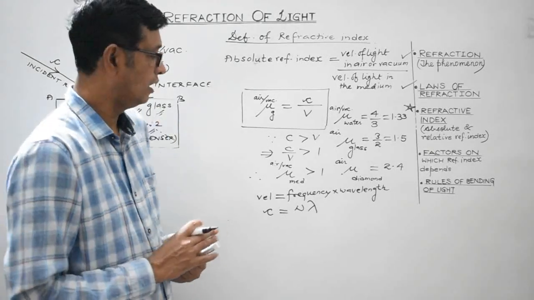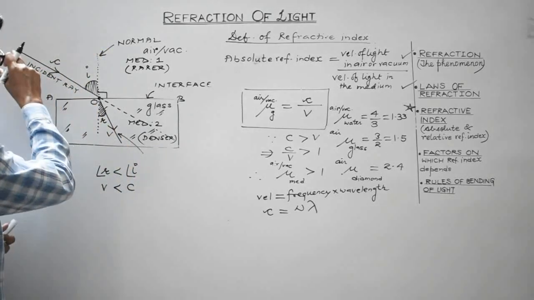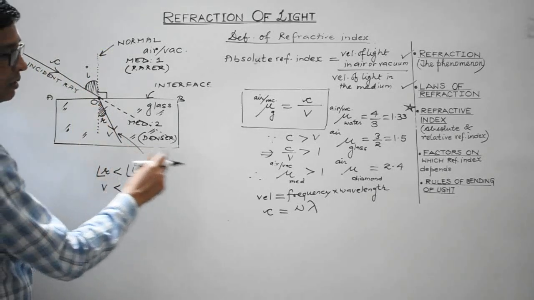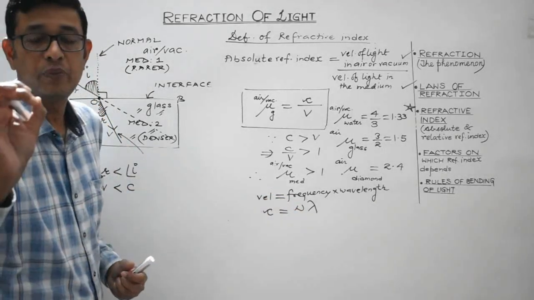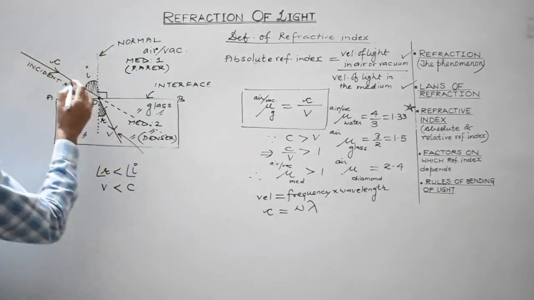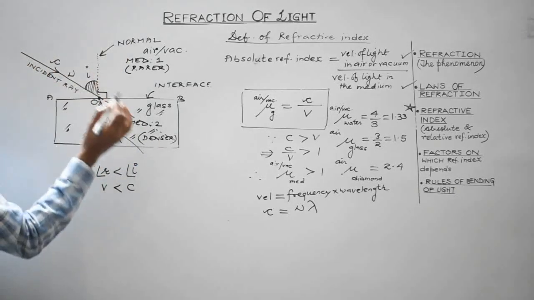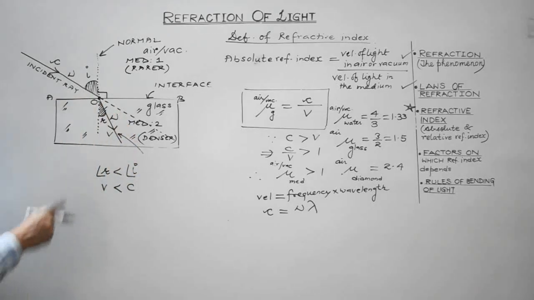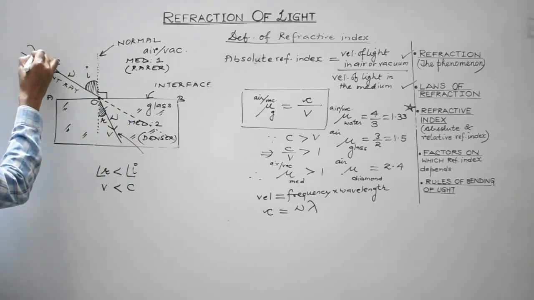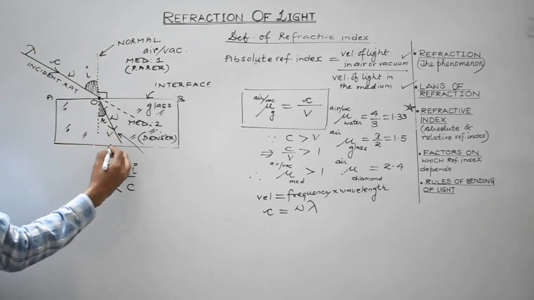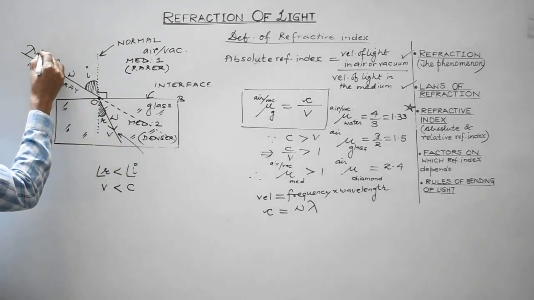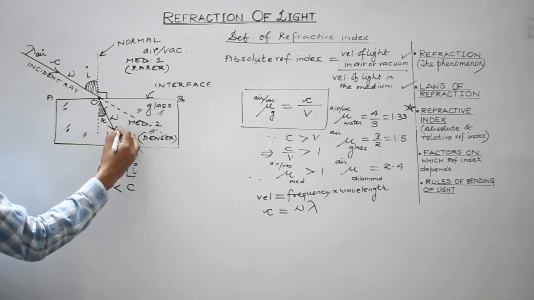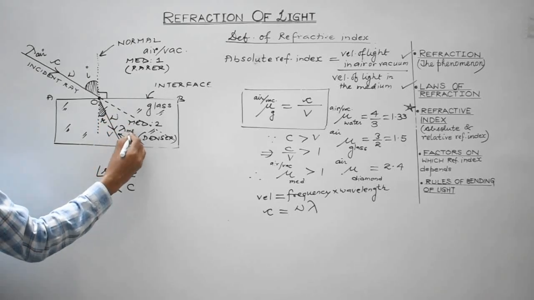Energy is conserved. So what I mean to say is that even when light travels from one medium to another medium, it is the frequency which remains constant. So frequency of the incident ray or the frequency of the refracted ray will remain the same. But the velocity as well as the wavelength will get changed. Suppose it is air, and the wavelength will get changed. Here the wavelength of light may be considered as lambda medium.